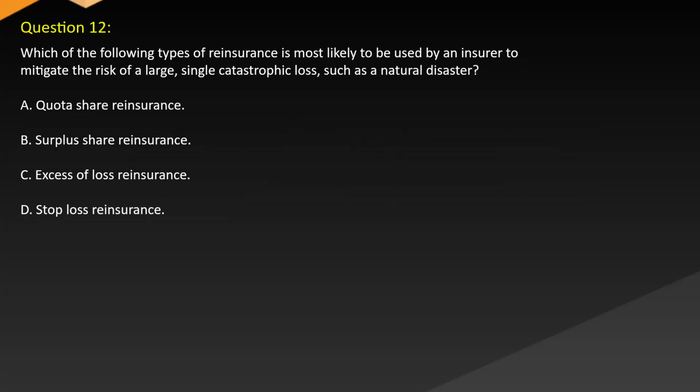Question 12. Which of the following types of reinsurance is most likely to be used by an insurer to mitigate the risk of a large single catastrophic loss, such as a natural disaster? A. Quota share reinsurance. B. Surplus share reinsurance. C. Excessive loss reinsurance. D. Stop loss reinsurance.